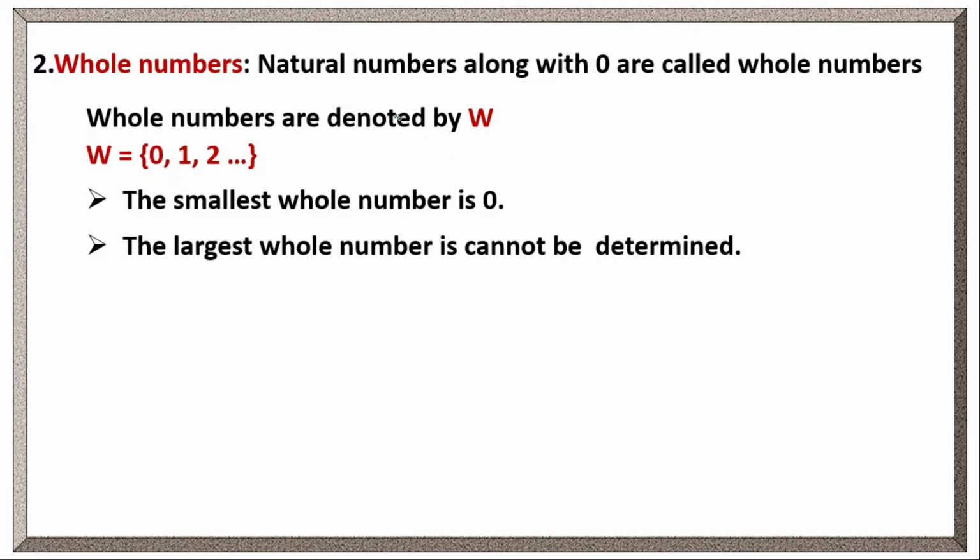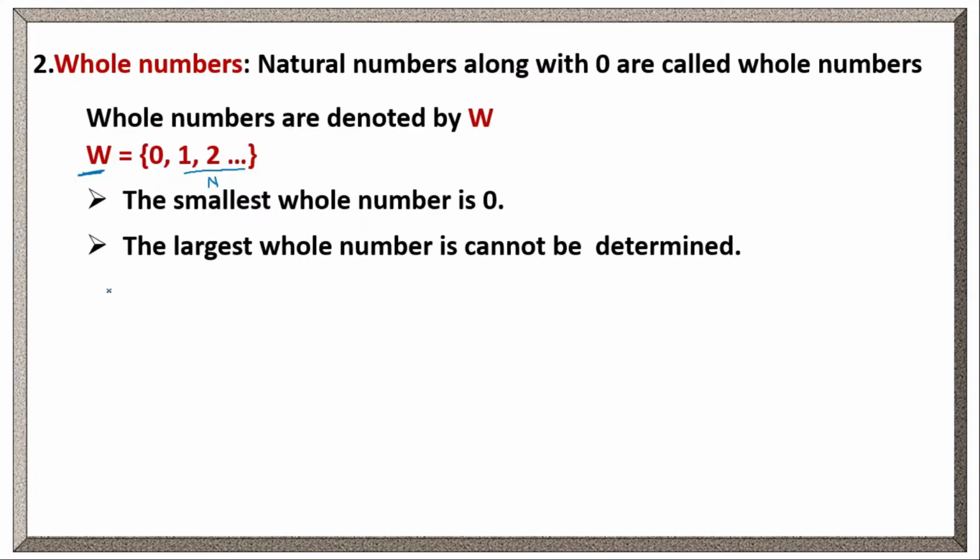Let's see whole numbers. Natural numbers along with 0 are called whole numbers. We know 1, 2, 3 and so on are natural numbers. If we include 0 also with the natural numbers, we'll get whole numbers. Whole numbers are denoted by capital W. Capital W equal to the set of 0, 1, 2, 3 and so on. And the smallest whole number is 0. And the largest whole number cannot be determined as the whole numbers are also infinite.